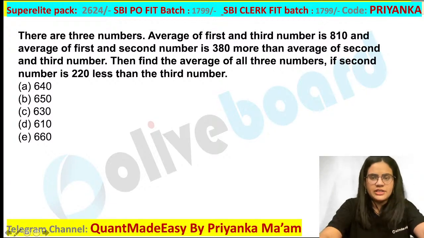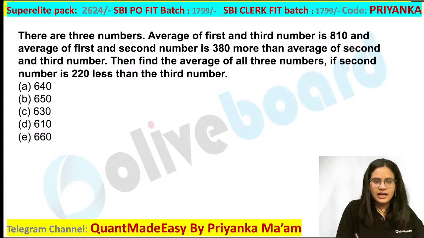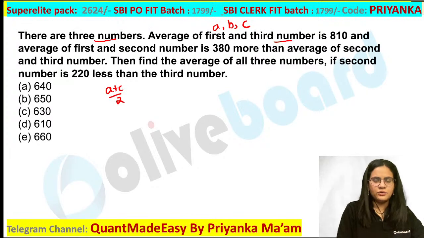What is provided in your question? There are three numbers in this. Average of first and third number. Let me take those numbers as A, B, C. So what will you write for the first and third number average? That is nothing but (A + C) divided by 2. It is 810.